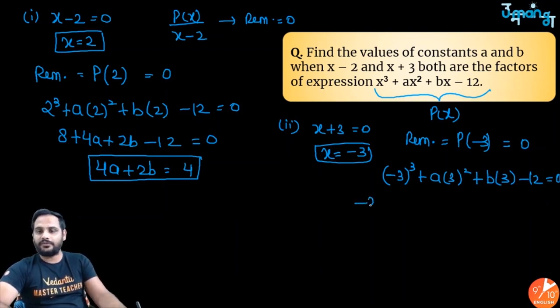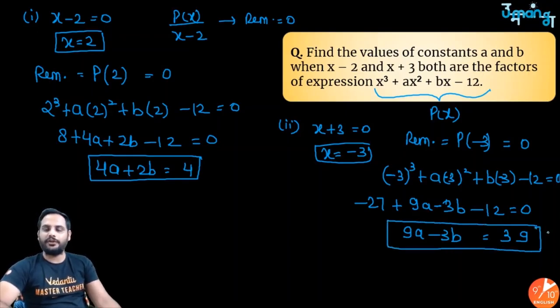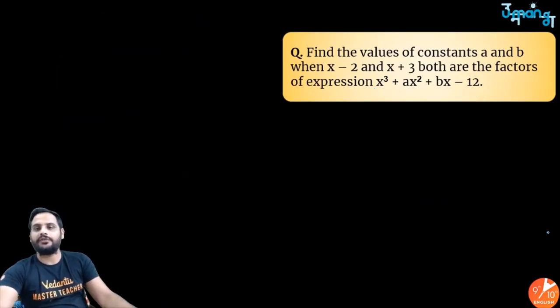So minus 27 plus 9a minus 3b minus 12 equal to 0. So it will be equal to 9a minus 3b equal to 39. Right? These are your two equations. One is 4a plus 2b is equal to 4 if x minus 2 is a factor, and second is 9a minus 3b is equal to 39 if x plus 3 is a factor. Now we need to solve these two equations.